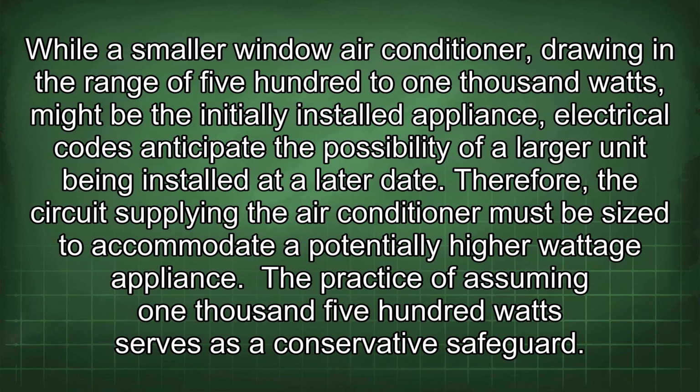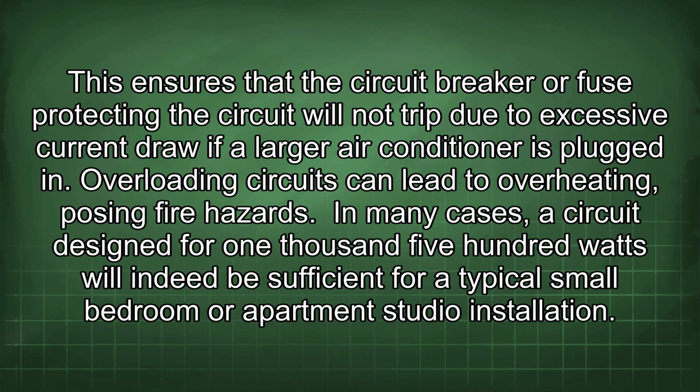While a smaller window air conditioner, drawing in the range of 500 to 1000 watts, might be the initially installed appliance, electrical codes anticipate the possibility of a larger unit being installed at a later date. Therefore, the circuit supplying the air conditioner must be sized to accommodate a potentially higher wattage appliance. The practice of assuming 1500 watts serves as a conservative safeguard. This ensures that the circuit breaker or fuse protecting the circuit will not trip due to excessive current draw if a larger air conditioner is plugged in.